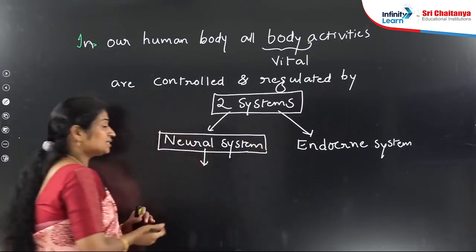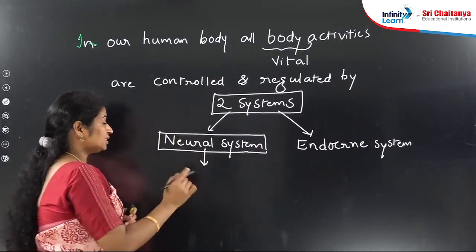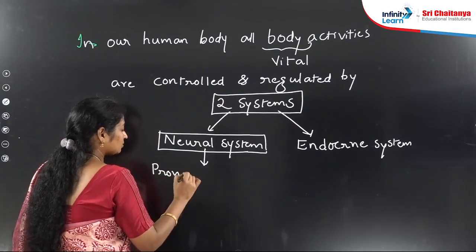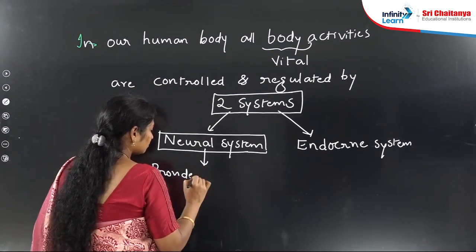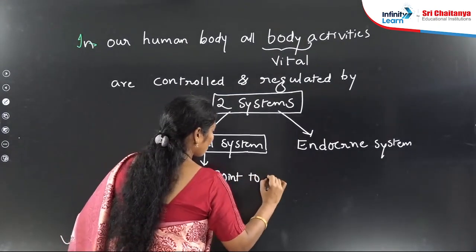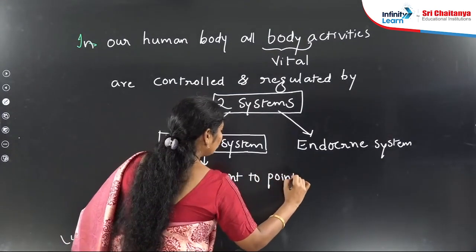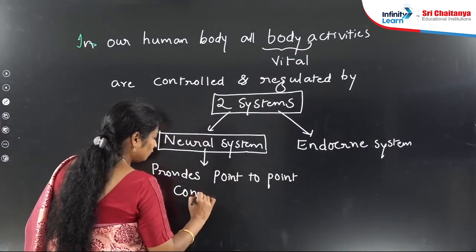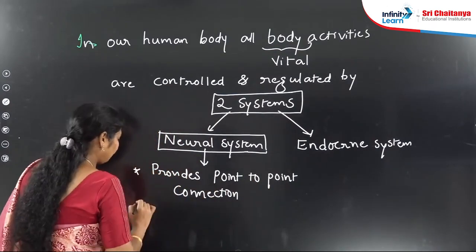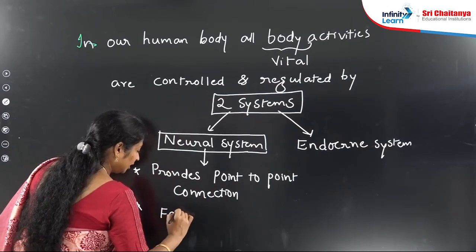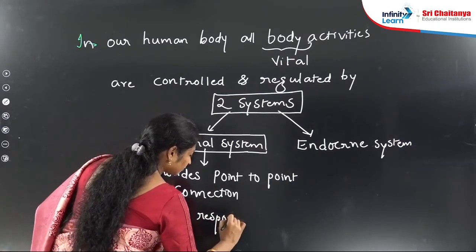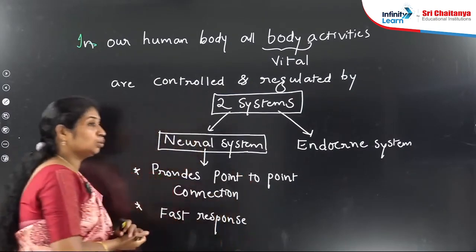What is this neural system here? This neural system provides point-to-point connection. What is the use of this point-to-point connection here? It provides a fast response or a fast coordination. So this is known as neural system.